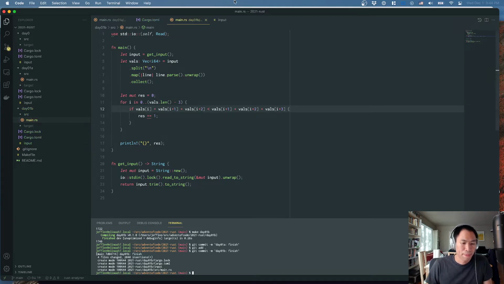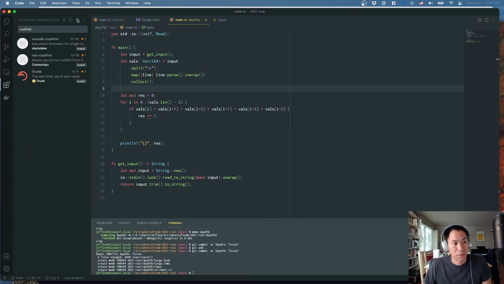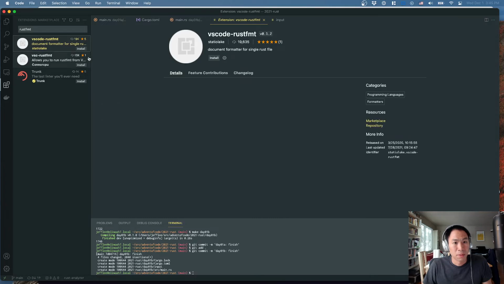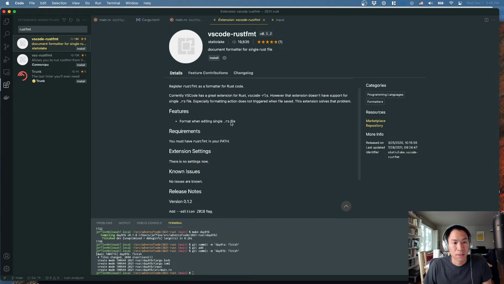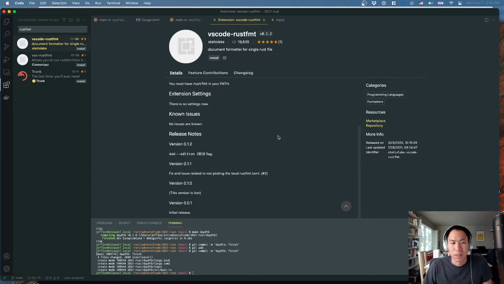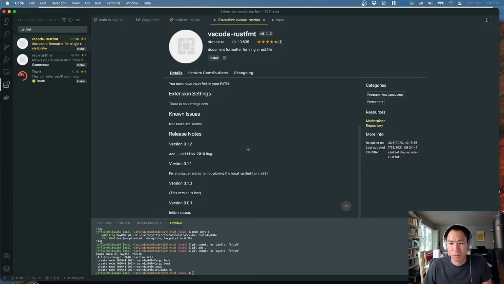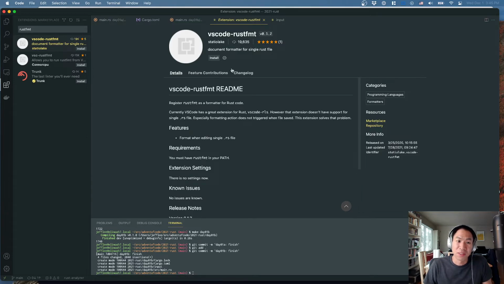Finished with that. All right, so now what I'd like to do is actually just make sure I can get auto formatting. So let's just see if there's a Rust format VS Code extension. Looking a little dodgy here. Let's see. I'm actually surprised that the Rust plugin doesn't have it, but it is Rust Analyzer, so maybe. I actually had to write a special thing for this in the past because Rust format didn't really work all that well. This was last updated in July. It's been downloaded 20,000 times. Let's just try it.